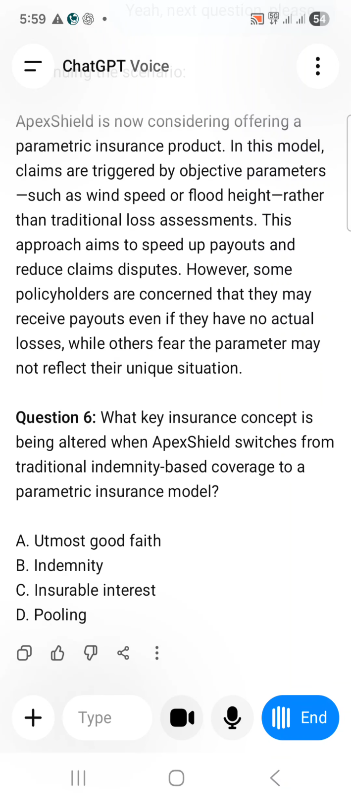The parametric situations they also dealt with, and no one can benefit from this one. So pooling is an option. D.